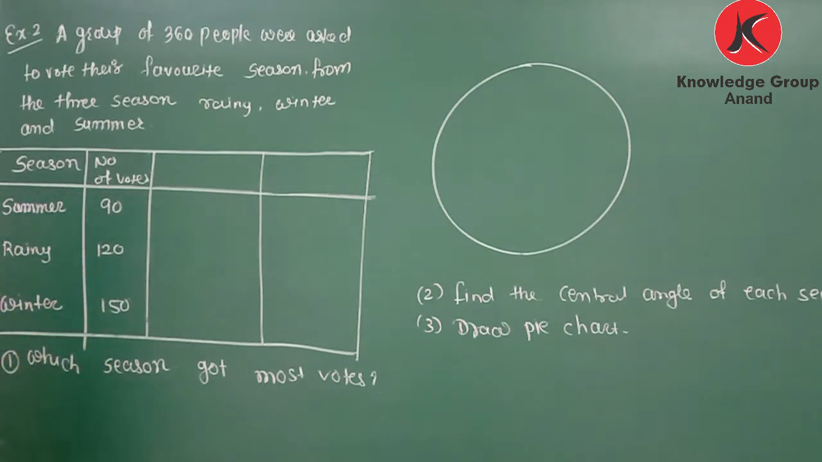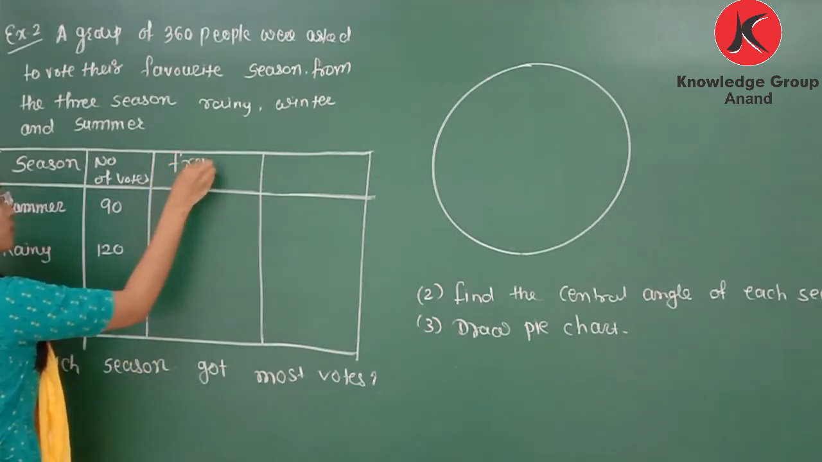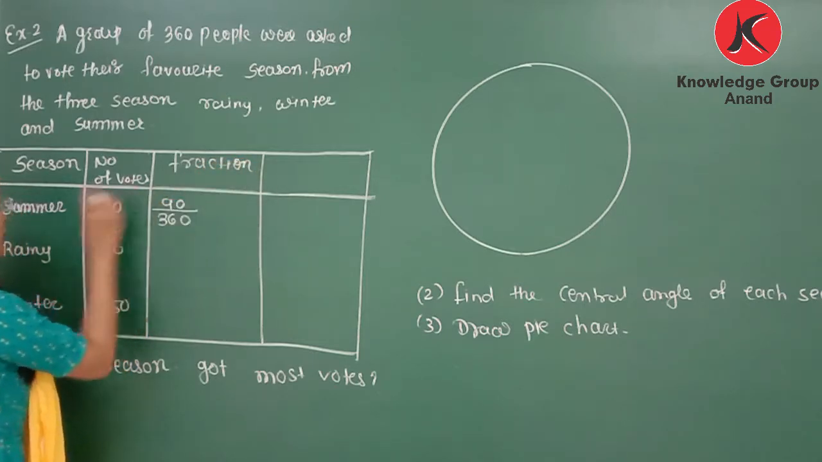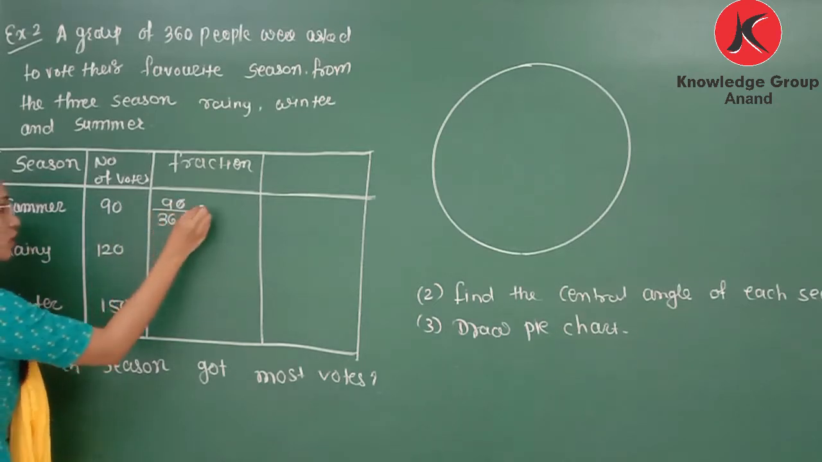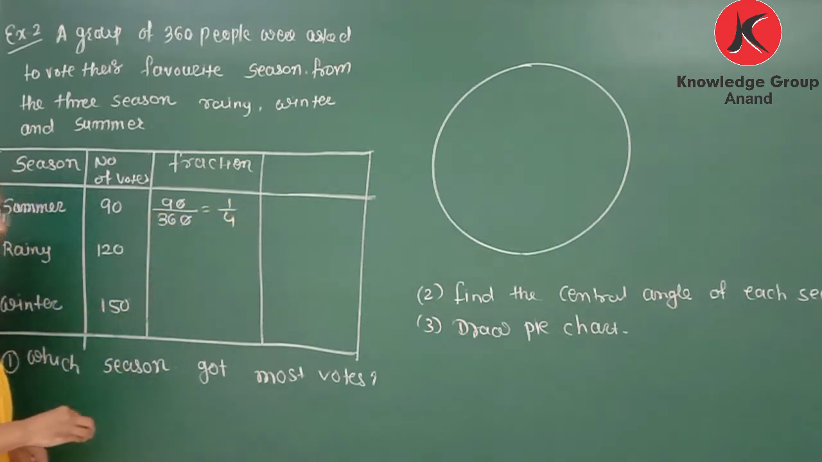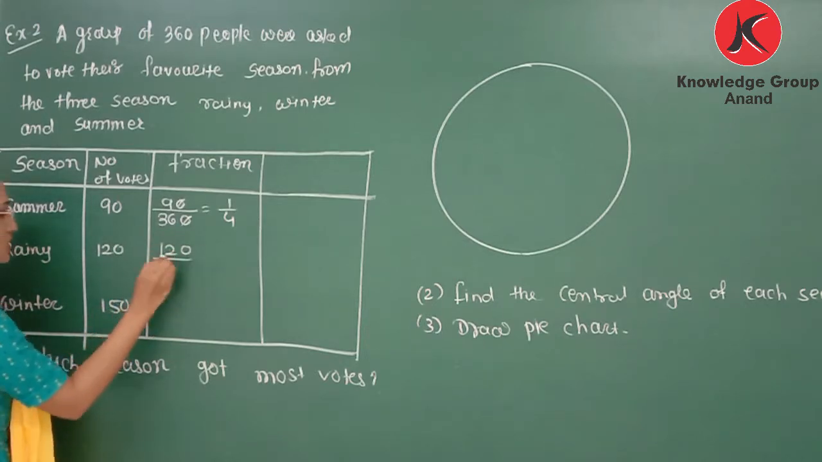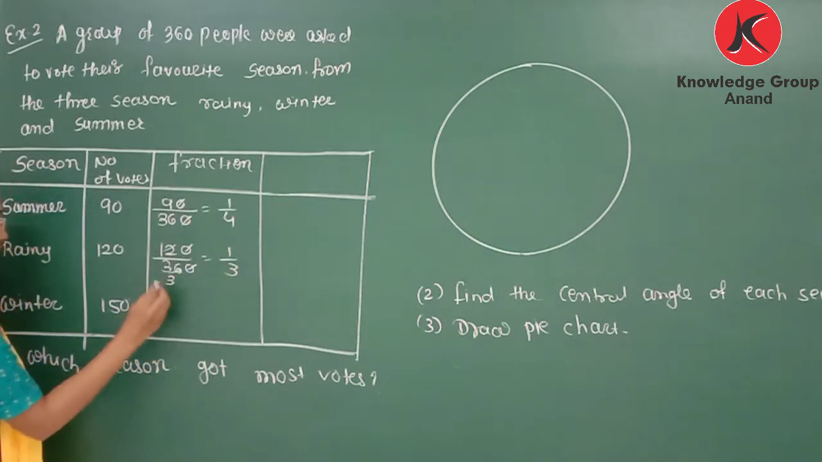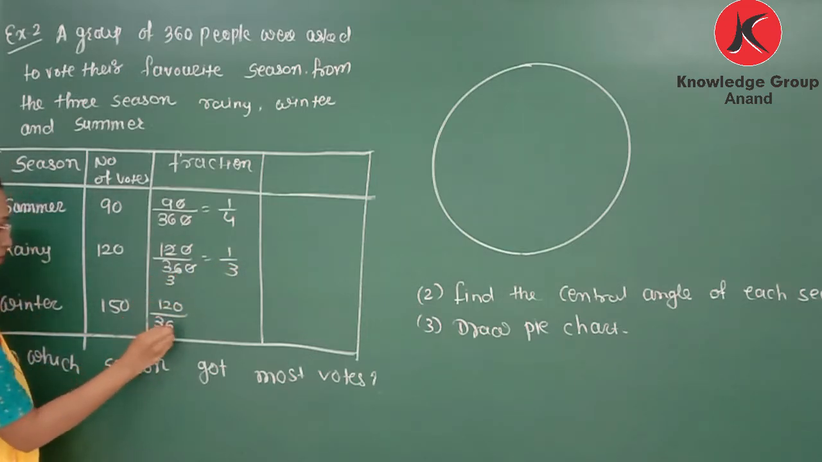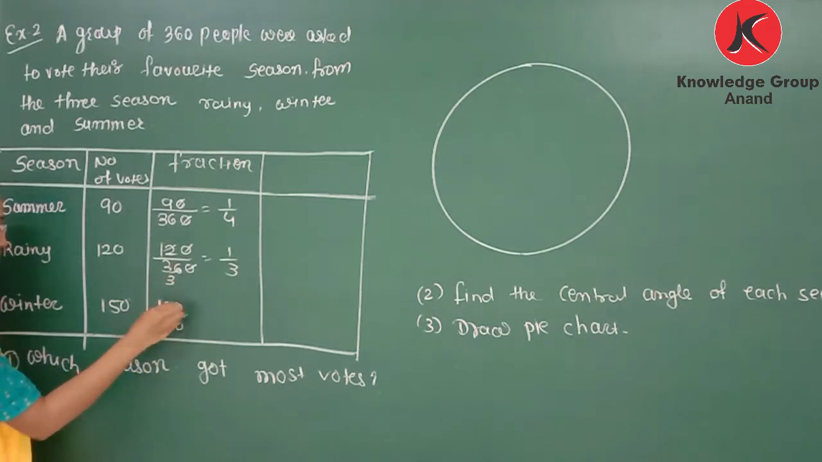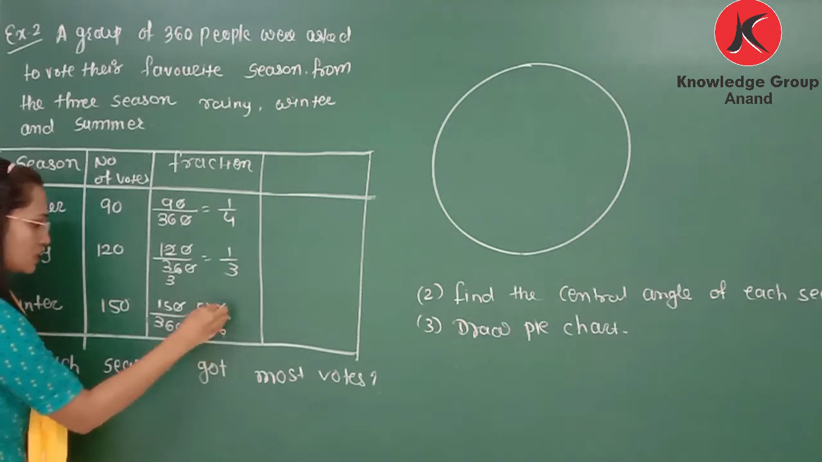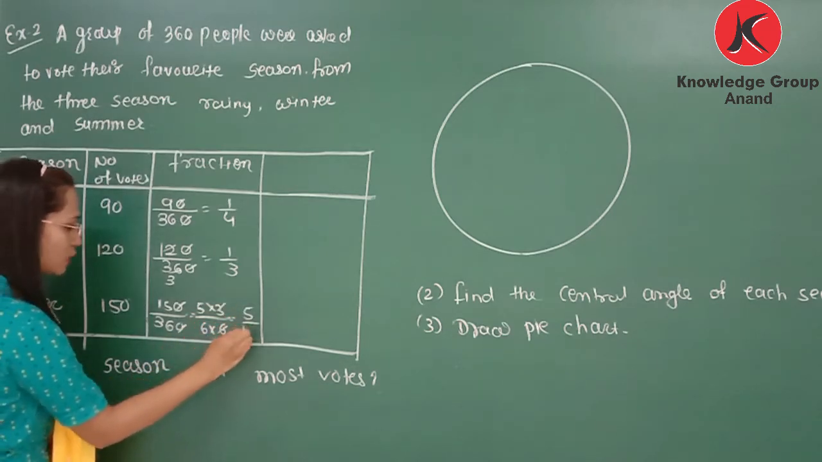Now here we need to find the fraction. It means we need to extend the table. So let's find the fraction for that. From 360, 90 people like the summer season. We can cut the common factor. It is 1 by 4. 9 4s are 36. Now the rainy season is liked by 120 people. So it is 1 by 3. Now 150 by 360. So here 5 3s are 15, 6 6s are 36, 3 2s are 6. So it is 5 by 12.